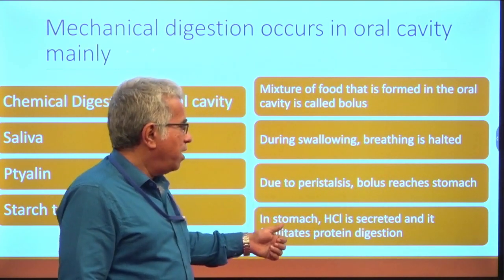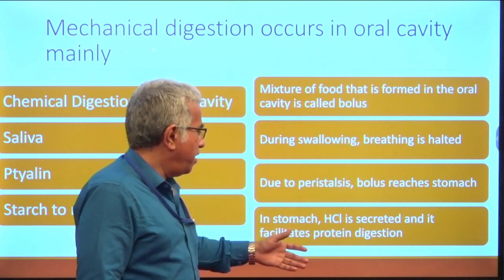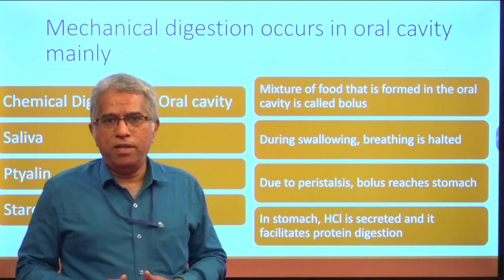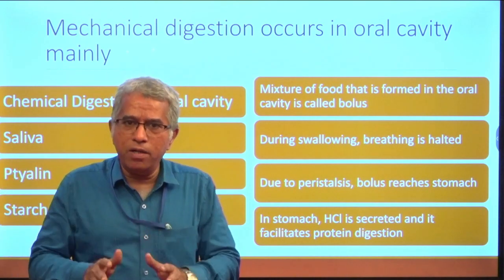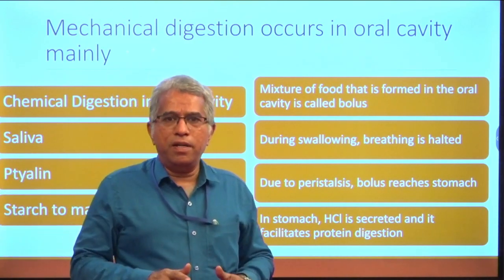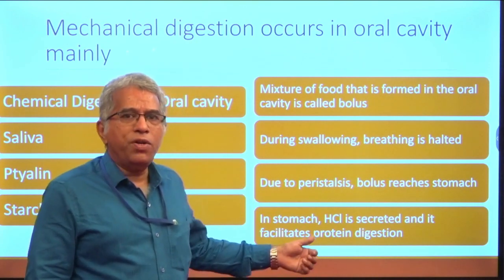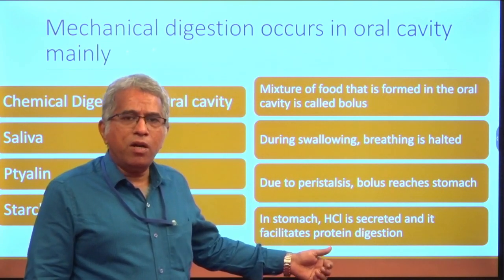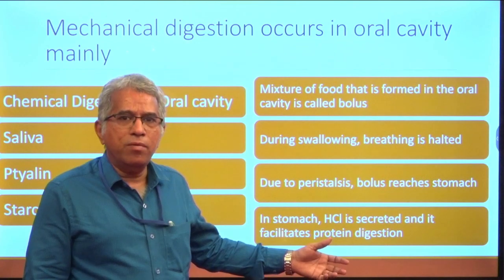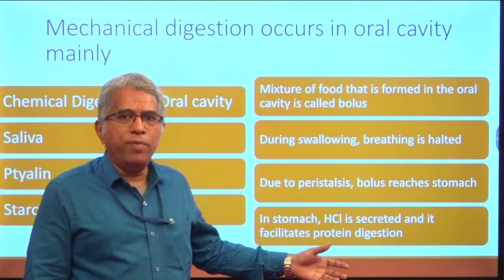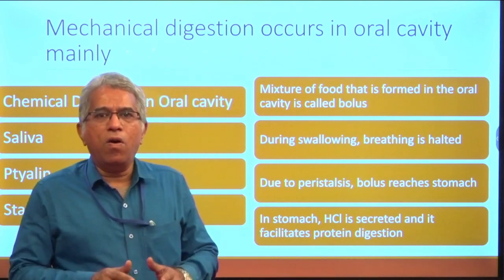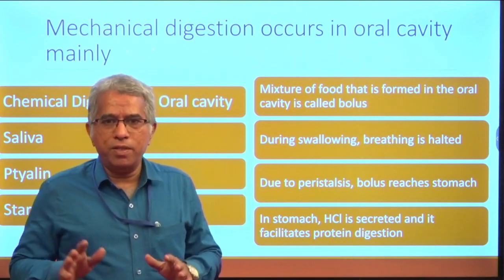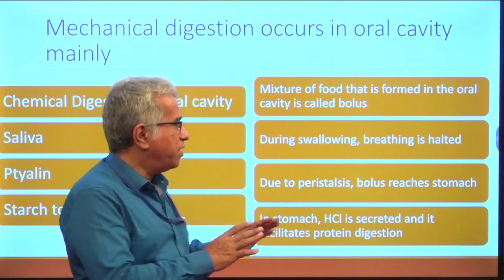In the stomach, HCl is secreted and it facilitates protein digestion. In the oral cavity, carbohydrates are digested. In the stomach, proteins are digested, and that too, proteins are partially digested. The stomach also exhibits certain mechanical movements, and the movements exhibited by the stomach are called churning movements. So that is about the digestion in the stomach.